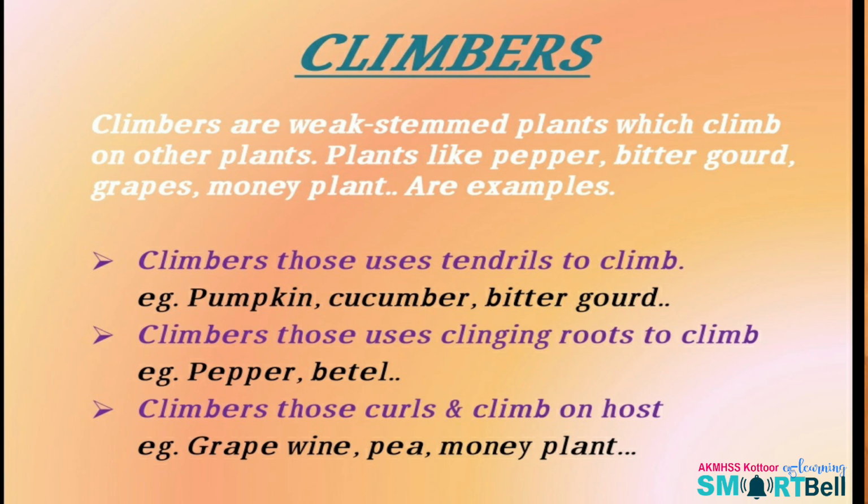Examples are pea, grapevine, money plant, etc. In the last category, climbers climb by using their own stem or leaves. For example, the pea plant climbs over another plant by using its own stem.